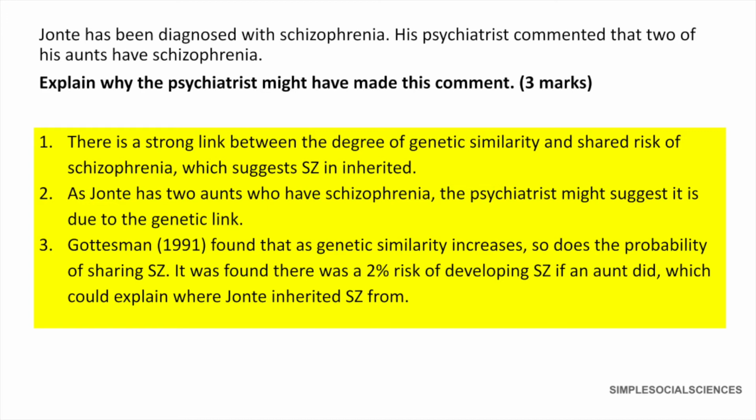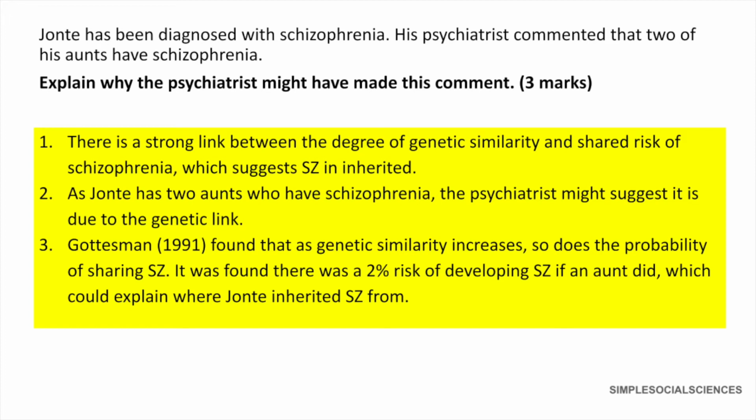Gottesman found that as genetic similarity increases, so does the probability of sharing schizophrenia. It was found that there was a 2% risk of developing schizophrenia if an aunt did, which could explain where John C. inherited the schizophrenia from. So those are 3 possible suggestions for achieving 3 marks to this question.